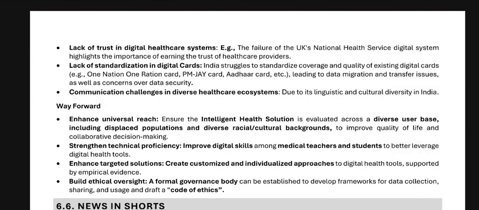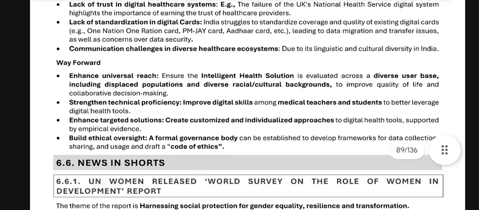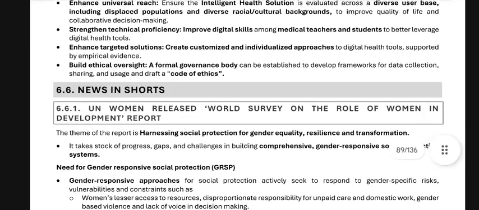Way forward: enhance universal reach to ensure intelligent health solutions are elevated across diverse user bases, including displaced populations and diverse racial and cultural backgrounds, to improve quality of life and collaborative decision making. Strengthen technical proficiency: improve digital skills among medical teachers and students to better leverage digital health tools. Enhance targeted solutions: create customized and individualized approaches to digital health tools supported by empirical evidence. Build ethical oversight: a formal governance body can be established to develop a framework for data collection, sharing, and usage, and draft a code of ethics.